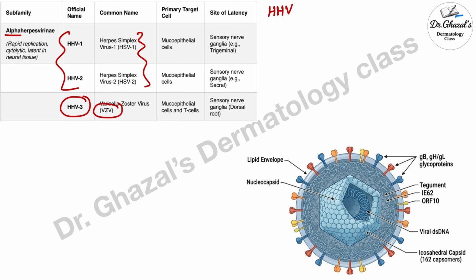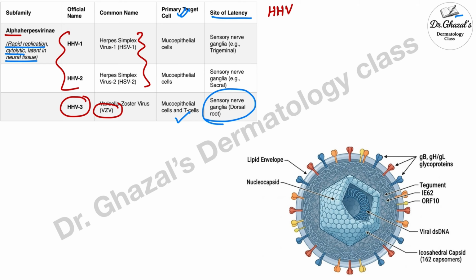The characteristic of this family is that there is rapid replication of the virus. The virus is cytolytic and it lies latent in neural tissue. The primary target is the mucoepithelial cells and T cells, and the site of latency is the sensory nerve root ganglion.